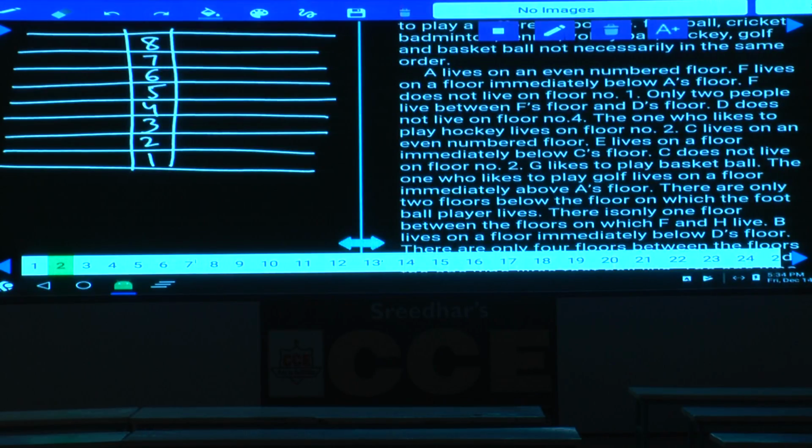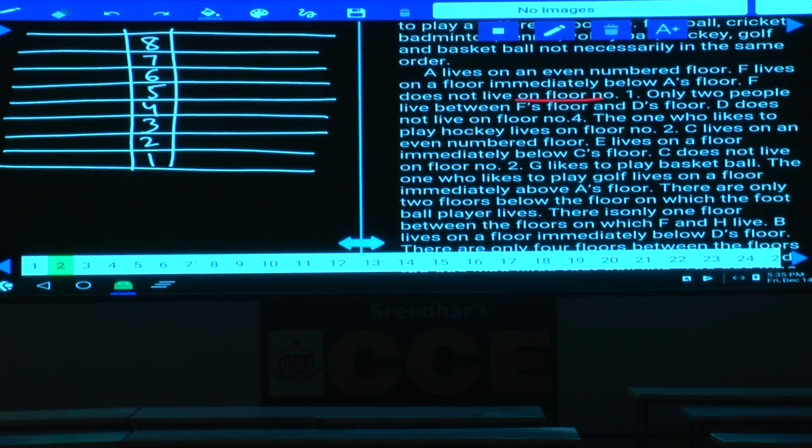A lives on an even number floor, F lives on a floor immediately below A's floor. A lives on an even number floor, so A can be on the 2nd, 4th, 6th or 8th floor. How many different possibilities do we have? 4 possibilities. And F lives immediately below A's floor, F does not live on floor number 1. As F does not live on floor number 1, A cannot be on floor number 2, isn't it?